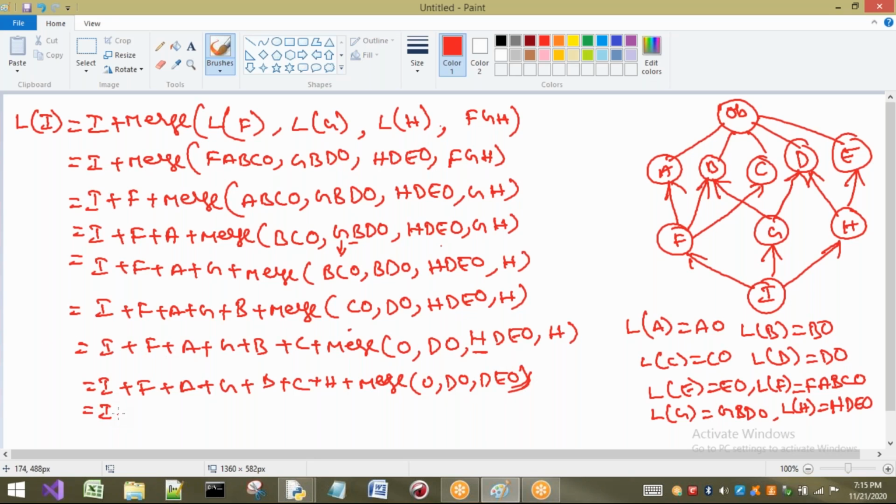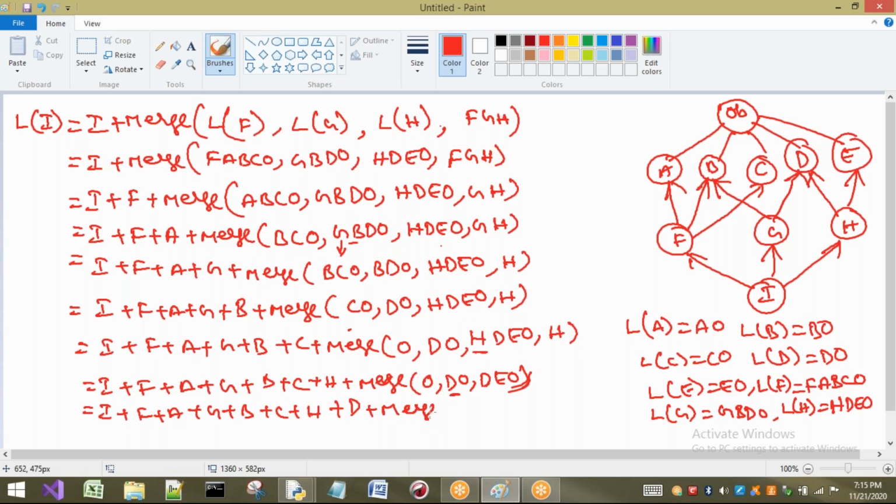Next, what happens? I plus F, A, G, B, C, H. Now see, here object is a head element and it is a tail element here, so I should not consider this object. Now come here: D is the head element and it is not in the tail part of this one, so I have to consider D in my result.